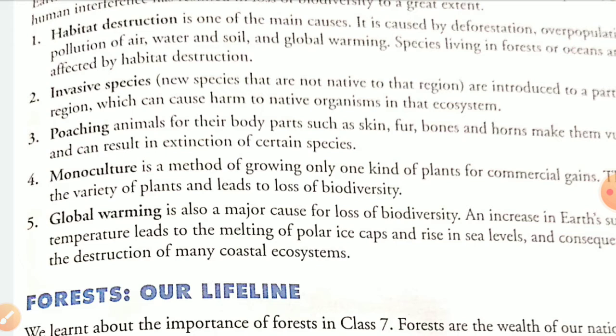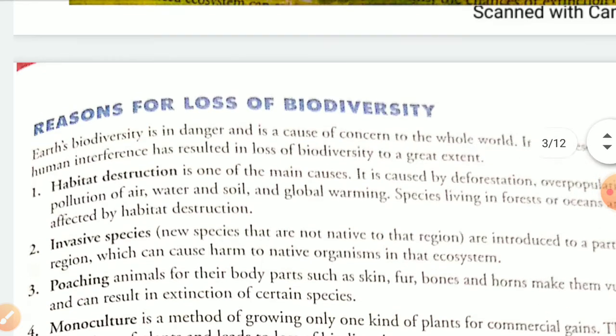Then what will happen? It will destroy the coastal ecosystem. Coastal means the ecosystems which are lying just nearby coastal areas, nearby sea areas, okay. So all these are the reasons by which our forest, our biodiversity is going down.